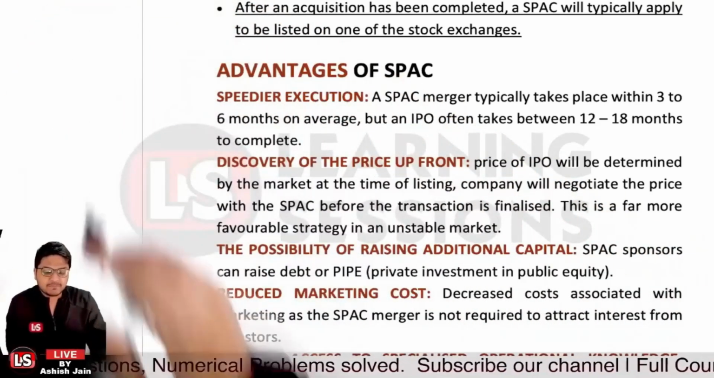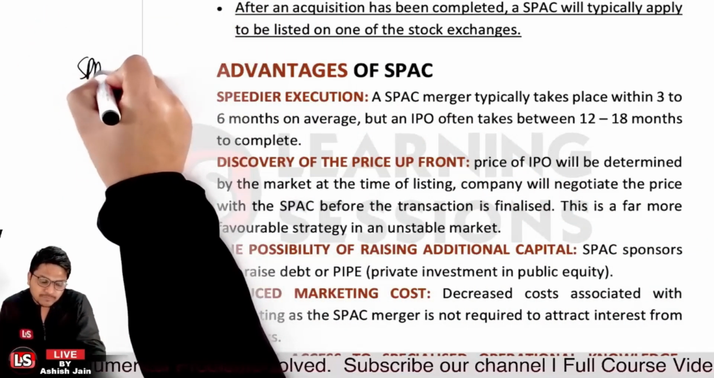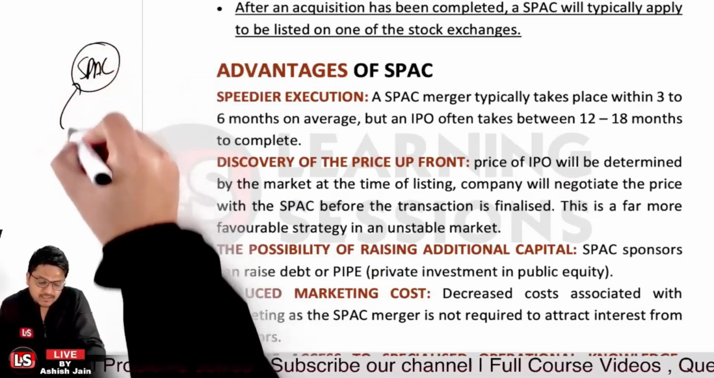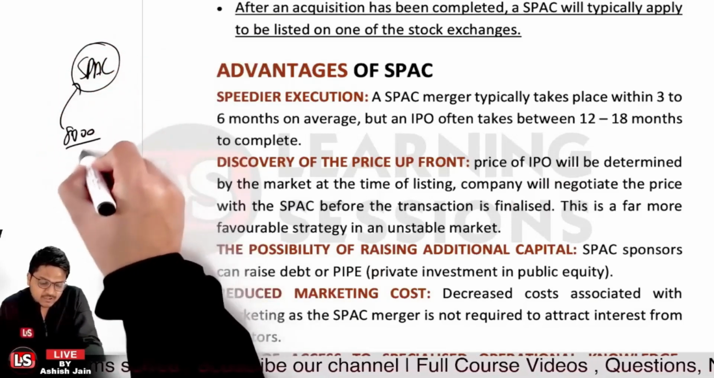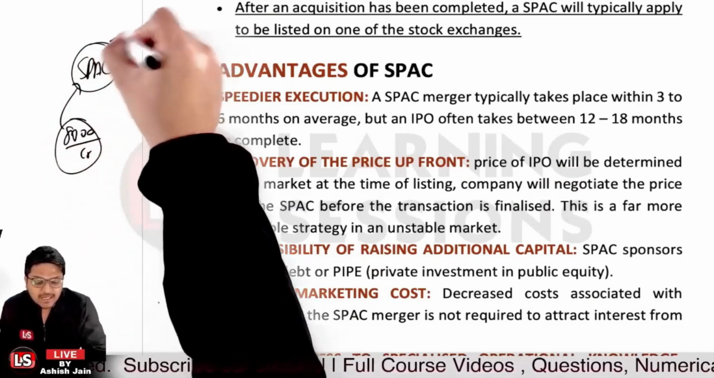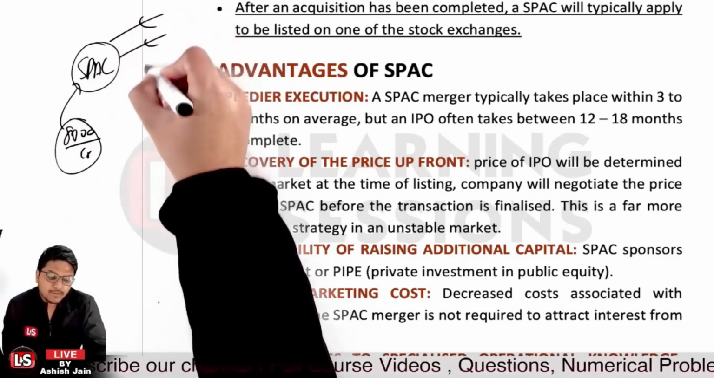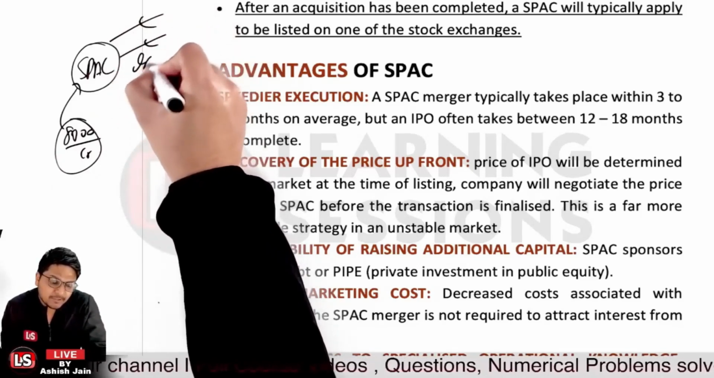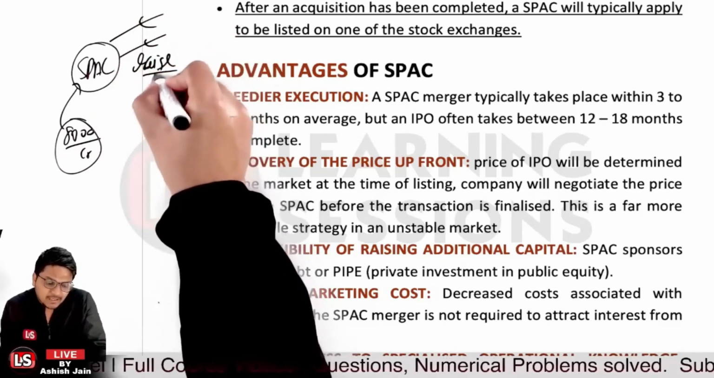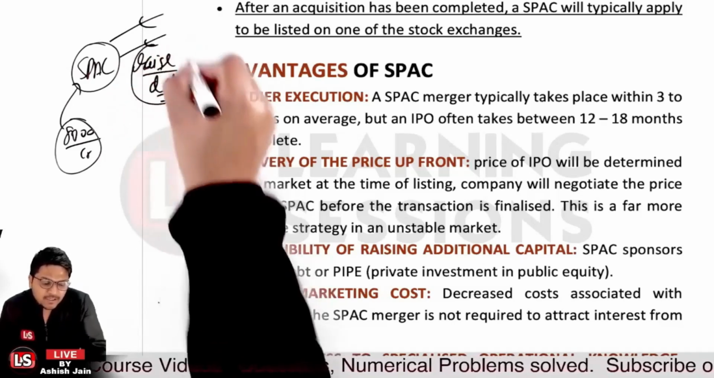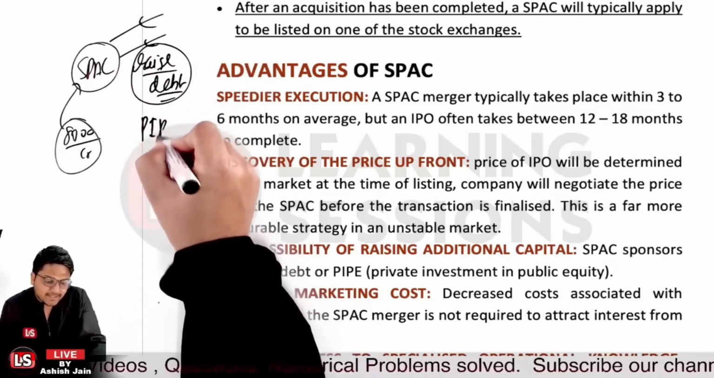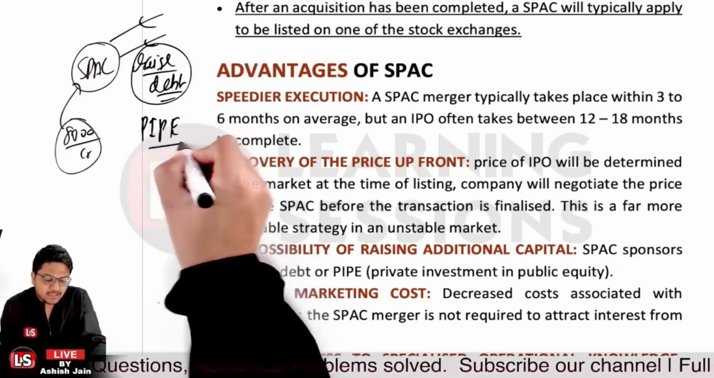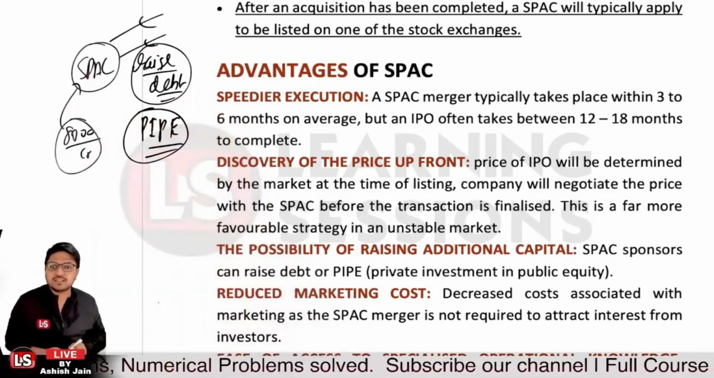Let's say the case that SPAC raised 8,000 crores. Just for the instance, we are considering that SPAC raised 8,000 crore for the acquisition, but they need extra funds. So for that particular purpose, they can raise debt, or they can go for PIPE, that is private investment in public equity. They can go for these things also, right?